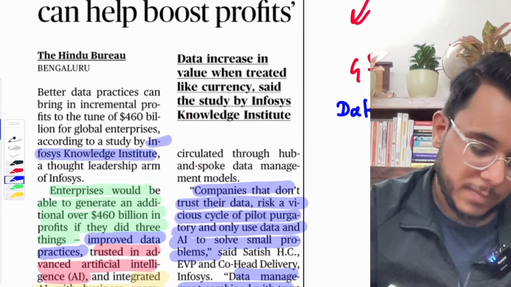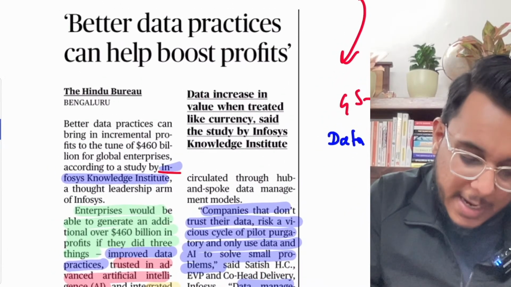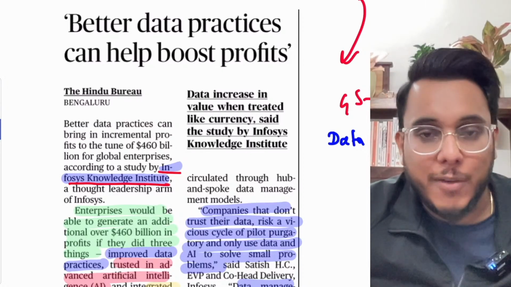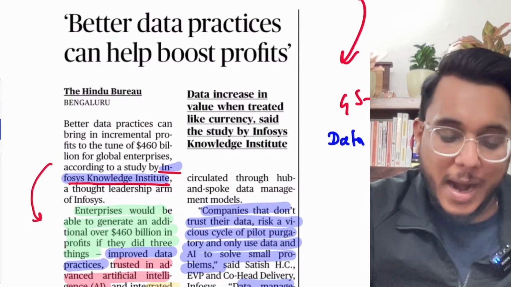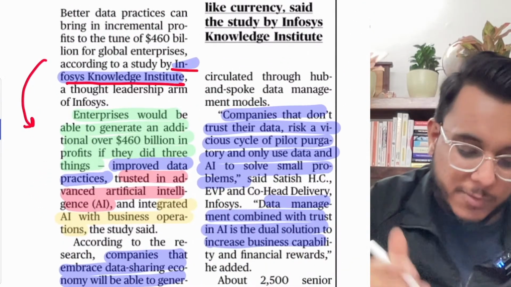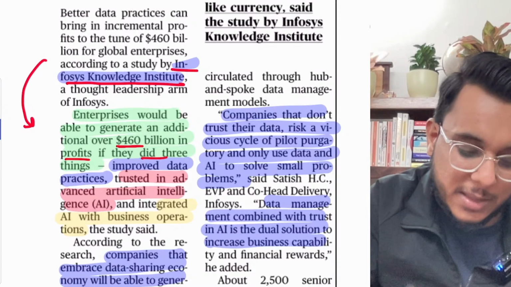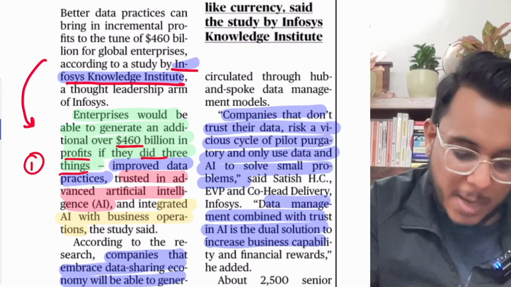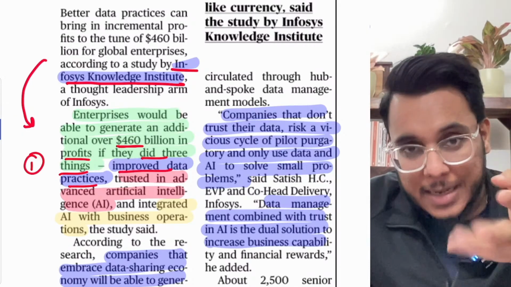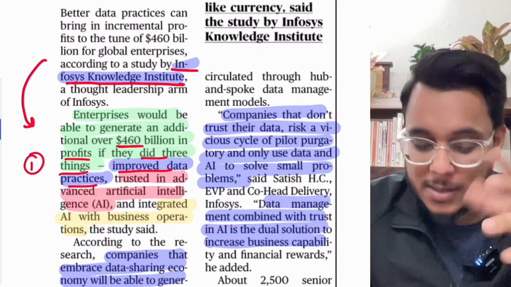First of all, there is a report that has been published by the Infosys Knowledge Institute, which is a think tank of Infosys. As per this report, the companies, the corporates, will generate $460 billion in profits if they do three things. What are the three things? Number one, if they improve their data practices, the way they are collecting the data, the way they are preserving the data.